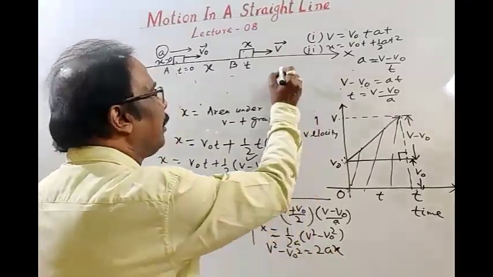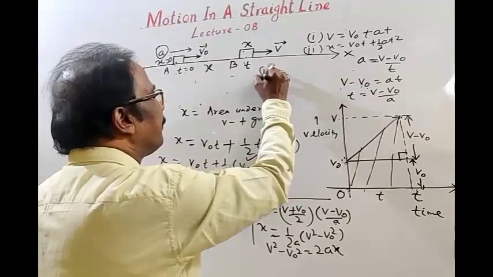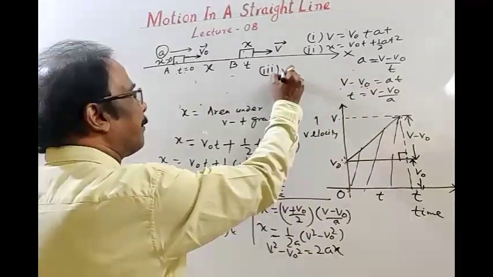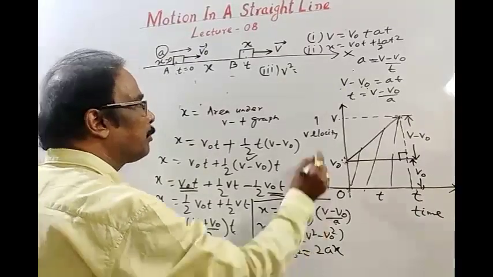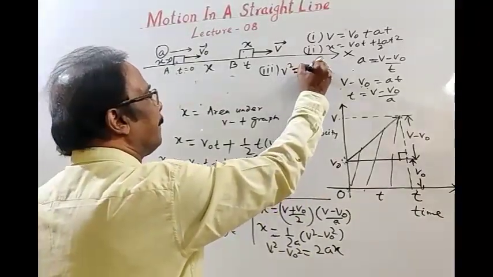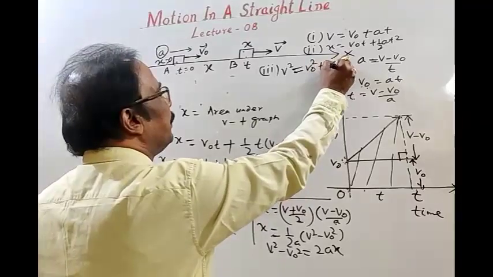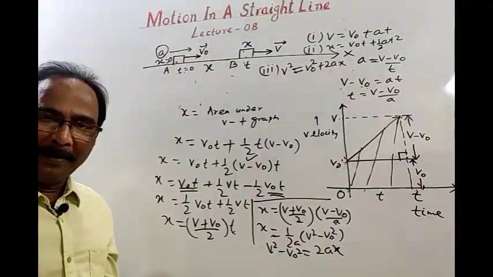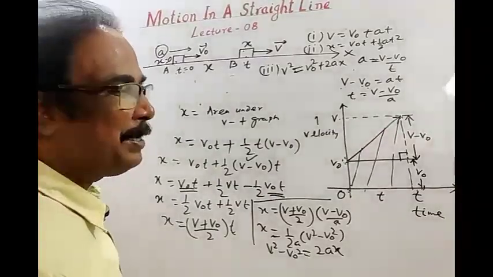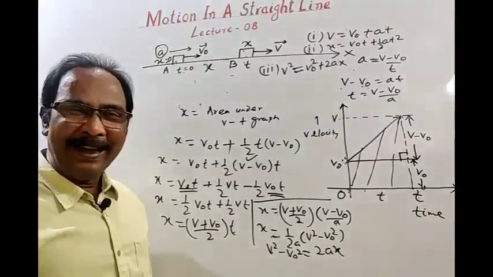Then our third equation I am writing here, v square is equal to v naught square plus 2ax. This is equation 3. Okay. Finding it easy? Too easy, very easy. Okay.